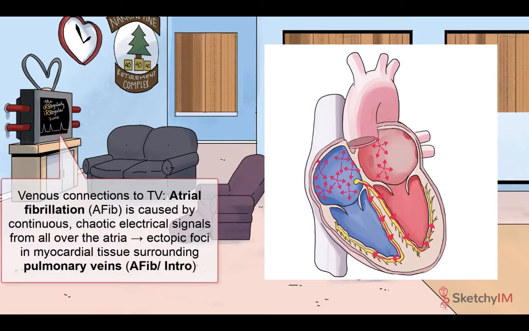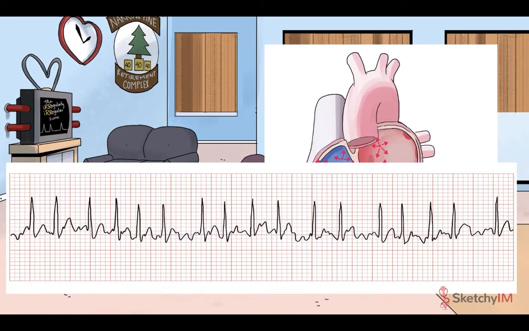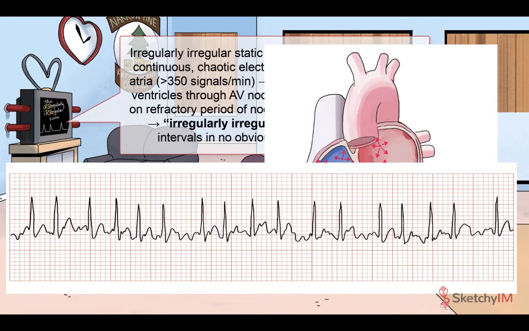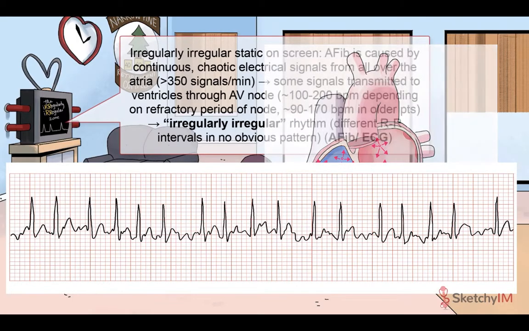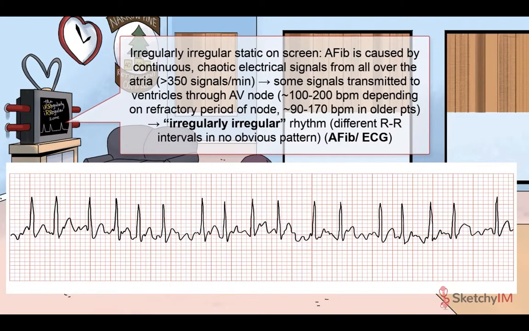Hence the four venous looking tubes entering the TV, just like the four pulmonary veins that dump into the left atrium. The atrium can generate over 350 electrical signals per minute, but only some of these signals are transmitted down the AV node, leading to an irregularly irregular ventricular rhythm with a ventricular rate usually somewhere in the 100 to 200 BPM range, depending on the refractory period of the AV node.